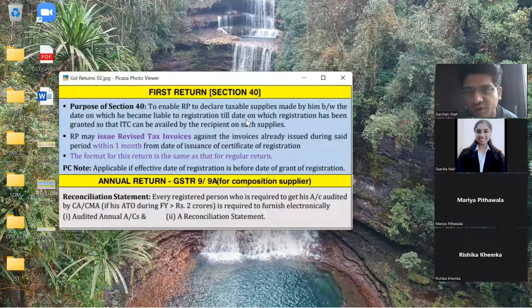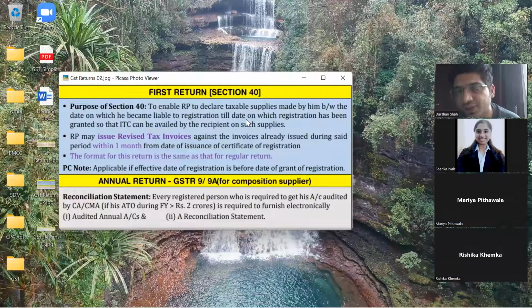You will be filing the return for the very first time. So see what the section says. To enable the registered person to declare taxable supplies, it has been granted so that ITC can be availed. Registered person may issue revised tax invoices within 1 month from date of issuance of registration certificate, and the format for this return is same as that for regular return. So you don't need to file GSTR 1, 2, 3. You can just file revised tax invoices as your first return.